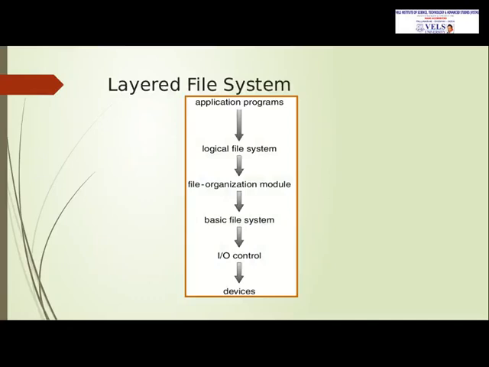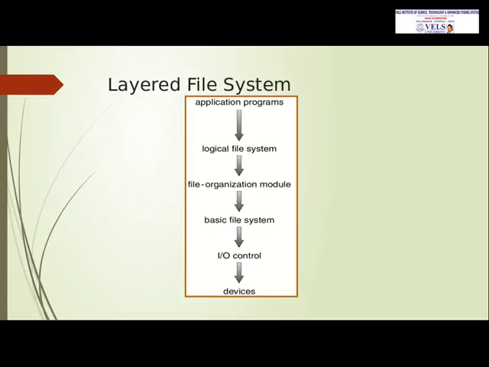In the layered file system, there are 5 layers. The lowest layer is I/O control. It consists of device drivers and interrupt handlers. They are allowed to read and write the information between disk and memory. And next, the basic file system. It gives generic commands to the device driver to read or write physical blocks on the device.